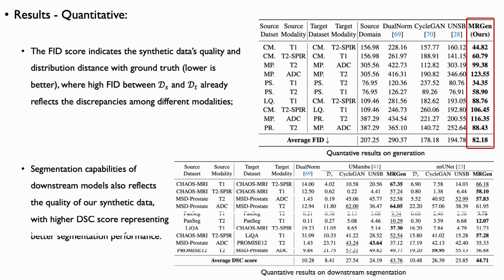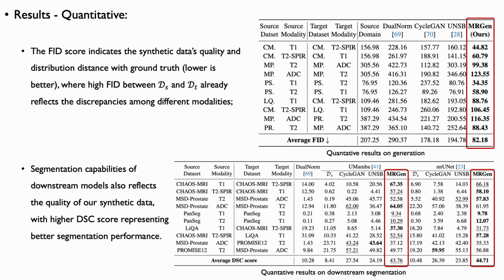We also evaluate downstream segmentation performance using dice score on models trained with the generated data, providing an indirect measure of MRGen's data quality. Models trained solely on the source domain almost completely fail on the target domain, and both augmentation-based and translation-based baselines yield only limited improvements. In contrast, NNUNet and UMamba trained on MRGen-generated data consistently achieve substantial gains across all dataset pairs, attaining state-of-the-art performance in nearly every pair.